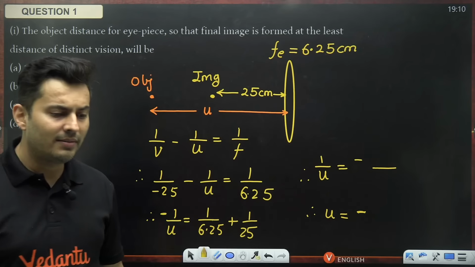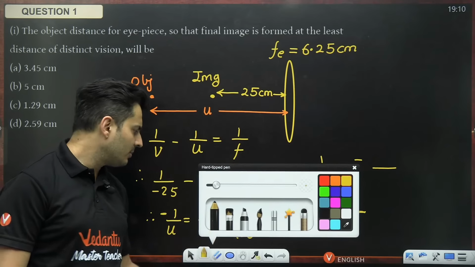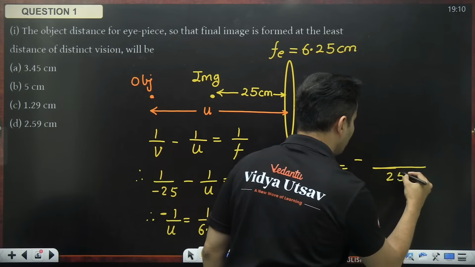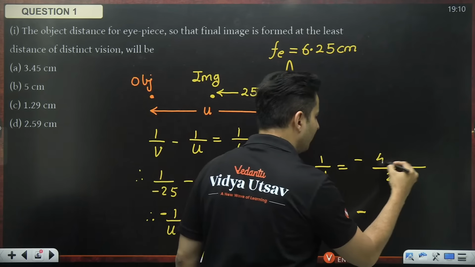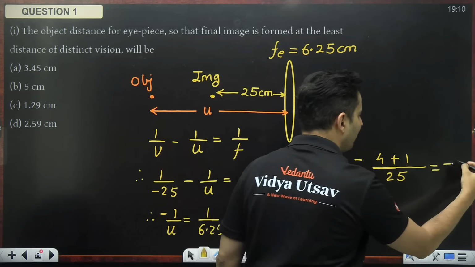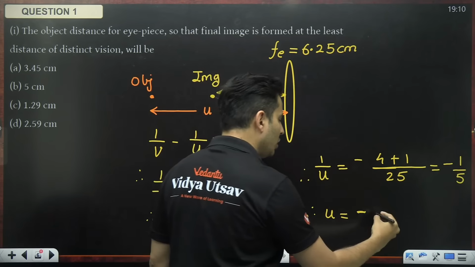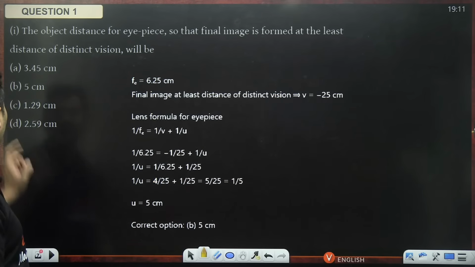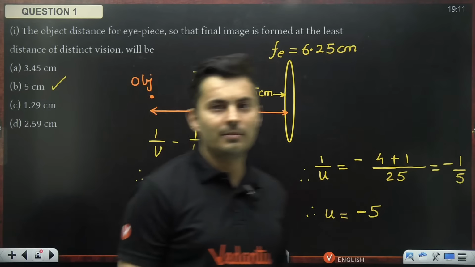6.25 is divisible by 25 if you think about it. You can take the common LCM as 25. It goes 4 times if I'm not wrong. So this will become 4 plus 1. 4 plus 1 is 5. 5 by 25 is nothing but 1 by 5. So u will be nothing but minus 5. So the answer should be 5 centimeters. Yes, perfectly correct. The correct answer is 5 centimeters.